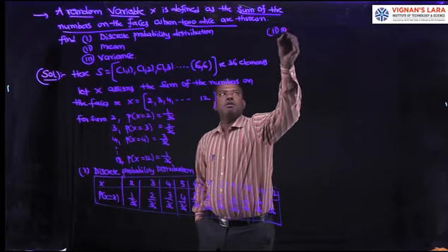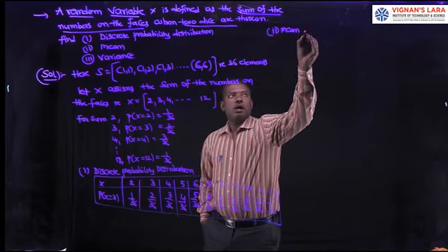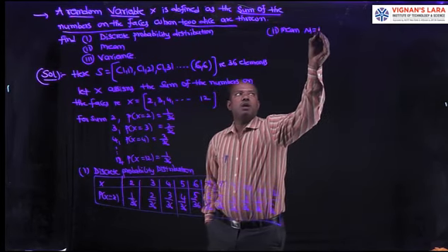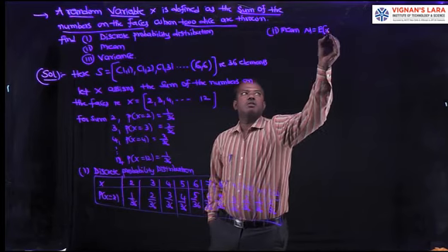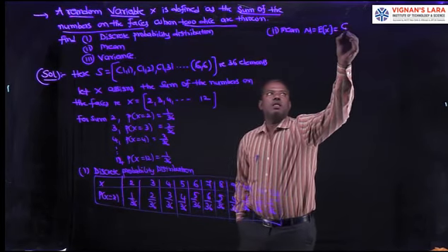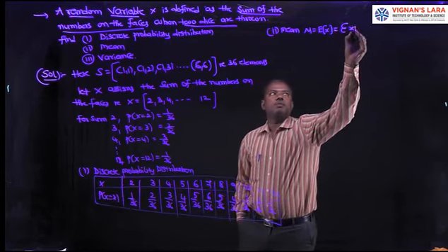Next, coming to the second part, the mean. Mean is denoted by the symbol mu or E of X, which is equal to the sum of x i into p of x i.